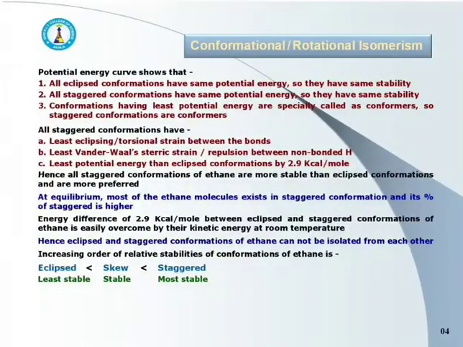Lastly, all staggered conformations have least potential energy. Potential energy of staggered conformation is 2.9 kilocalorie per mole less than eclipse conformations.